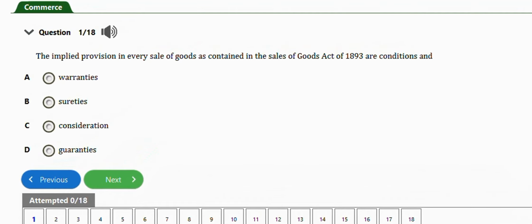In this video, we are going to learn how to solve the JAMB commerce problems under the legal aspect of business. We're going to focus on the subtopic sale of goods act, and we have about 16 to 18 questions to practice with. Let's get started.